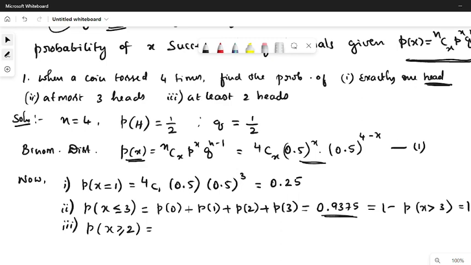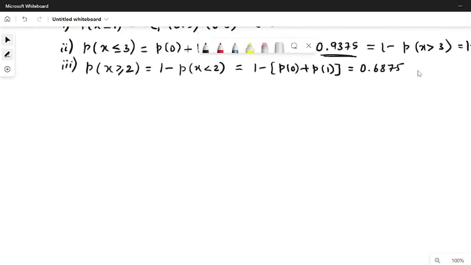That is 1 minus P of x strictly less than 2. That is 1 minus of P of 0 plus P of 1. You can check that it will be 0.6875. So this is how we have to solve problems on binomial distribution.